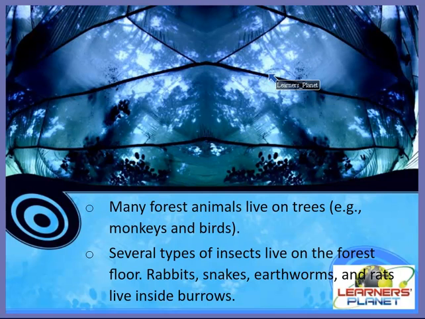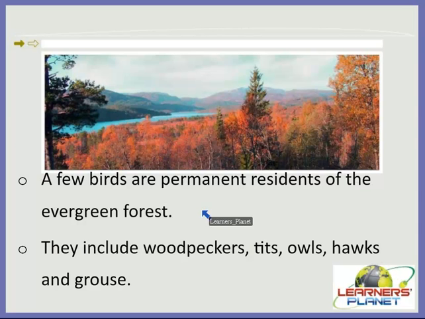So you can just imagine that this is one such picture of a forest, right? There are many animals that live in forest. There are insects also that live in forest, several types of insects which live on the forest floor, like rabbits, snakes, earthworms and rats which live inside burrows. Let's have a look at other examples. Right. A few birds are considered as the permanent residents of the evergreen forest, like woodpeckers, tits, owls, hawks and grouse, right?